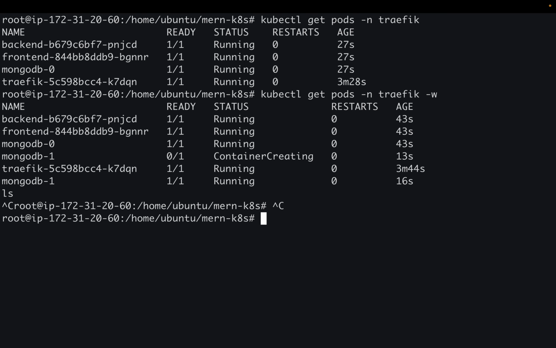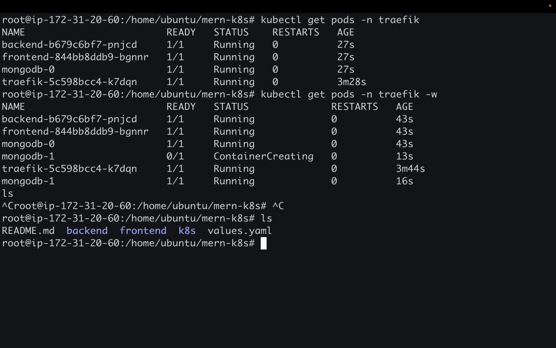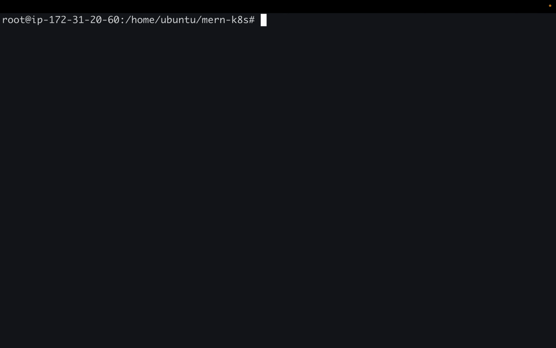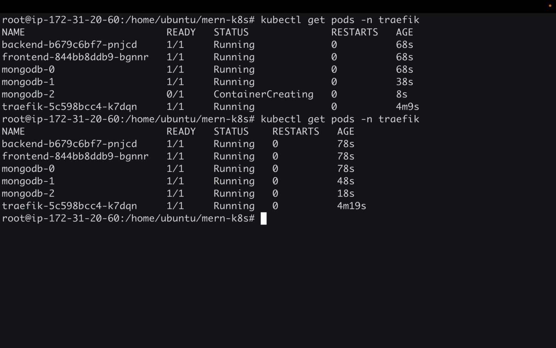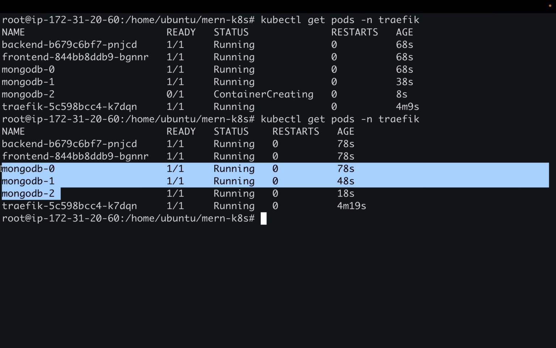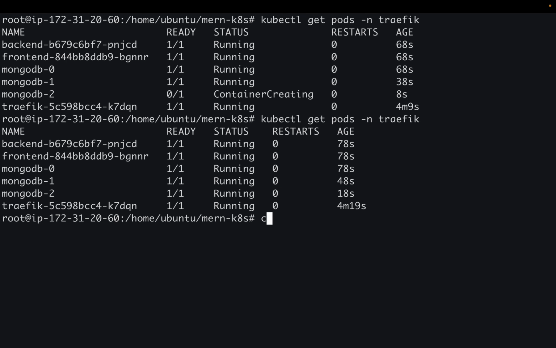Oh, sorry. Let me Control C, clear it again and check without this watch flag. Okay, for the third replica also, the container is creating. Cool. So all three replicas of my MongoDB are up and running.